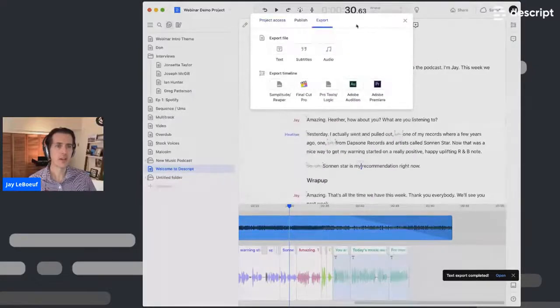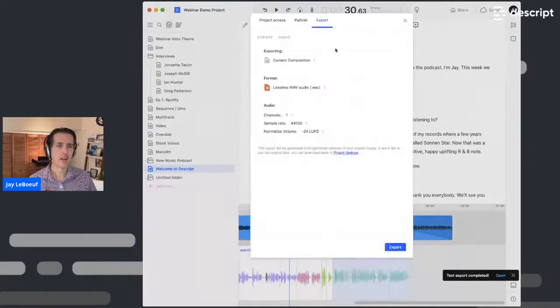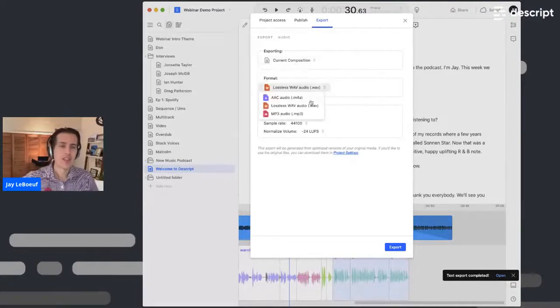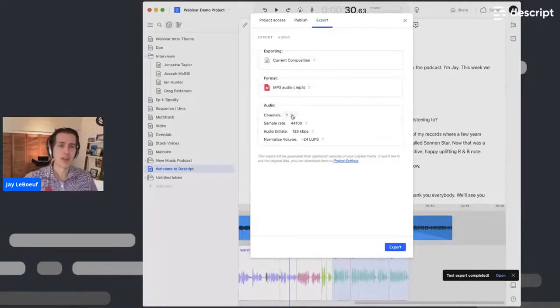Same thing with the audio. Click on the share button, click on export, click on audio. I'm going to export the current composition. You could also do it based on markers or all compositions. Select the audio file type you want to export. I'm going to do this as a stereo file, 48K. I'm going to do this at a higher sample rate.